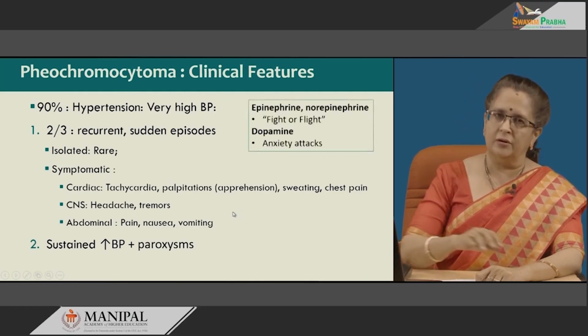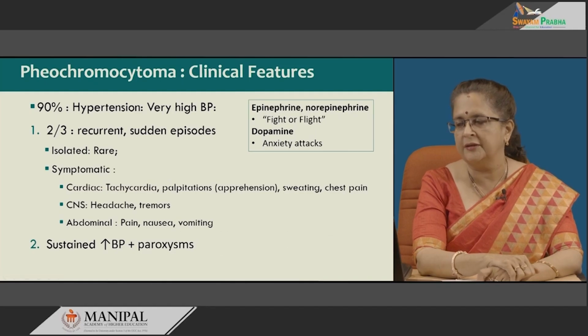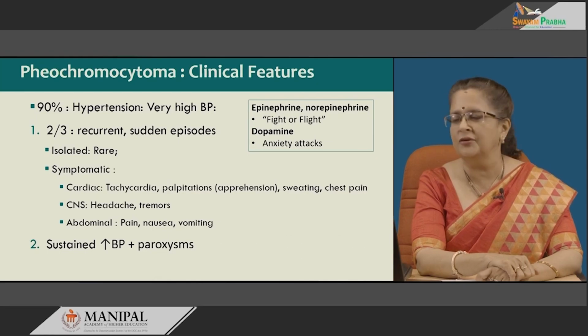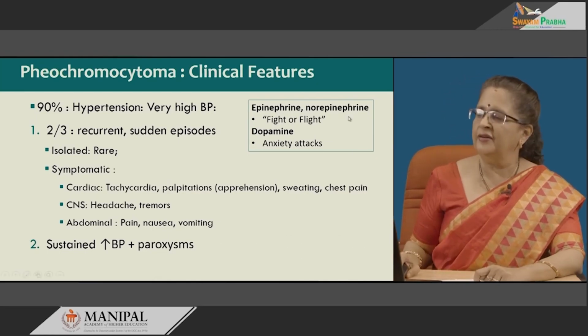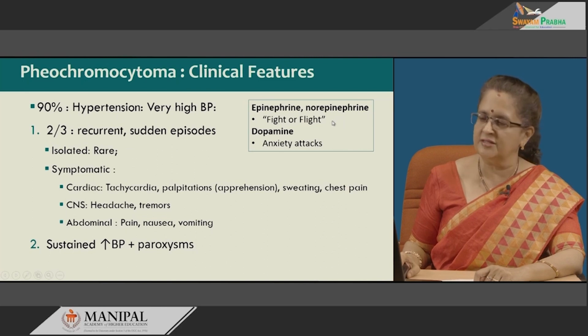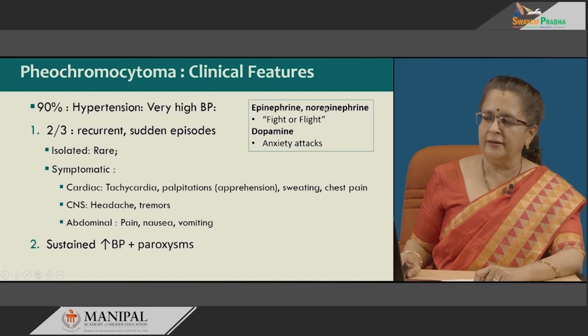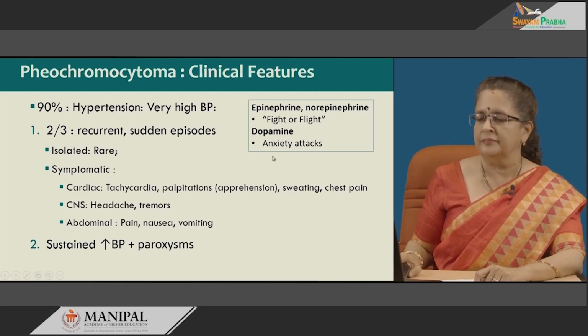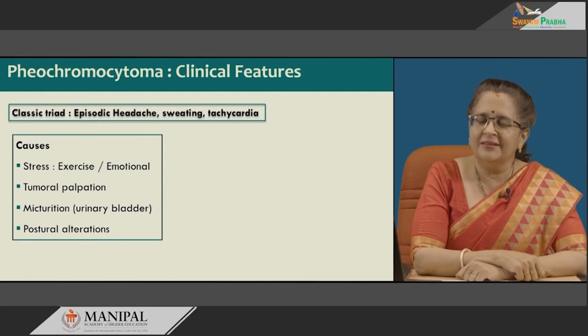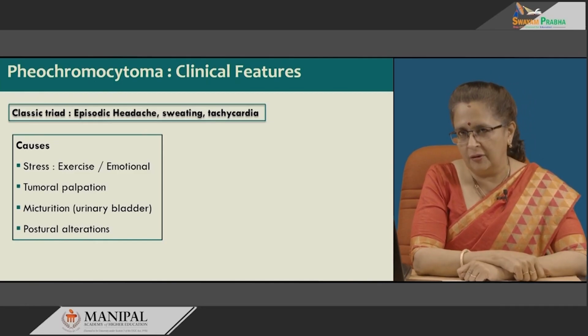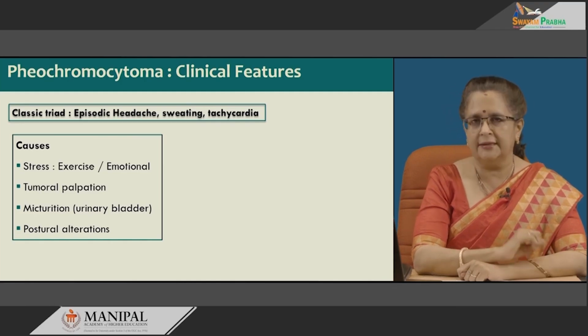This is mainly because of the hormones and peptides which are secreted by the adrenal medulla, and therefore by the pheochromocytoma, including epinephrine and norepinephrine, which give a fight or flight response, and dopamine, which is responsible for anxiety attacks. Epinephrine and norepinephrine are produced by most of the tumors or almost all the tumors, dopamine by some of them and not all. Okay, pheochromocytoma clinically presents with a classic triad of episodic headache, sweating and tachycardia.